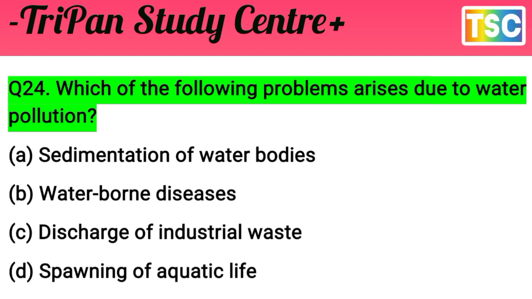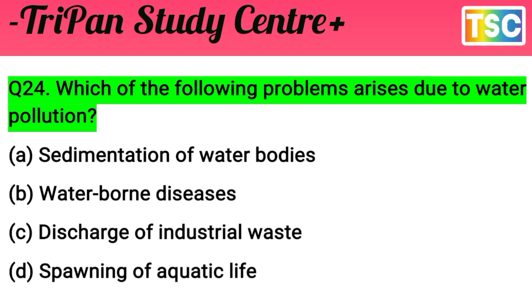You must have a thought of your answer. Let's see what our answer is. Which of the following problems arise due to water pollution? Sedimentation of water bodies is not a problem caused here. Spawning of aquatic life, that's nothing. And discharge of industry waste is a cause, not a problem arising from water pollution. But B is the correct answer. Waterborne diseases arise due to water pollution. Note in your notebook B, waterborne diseases.